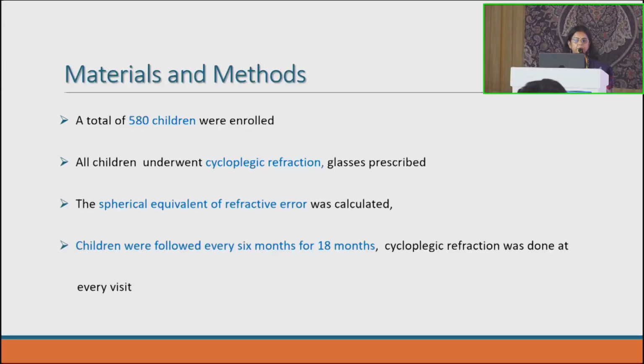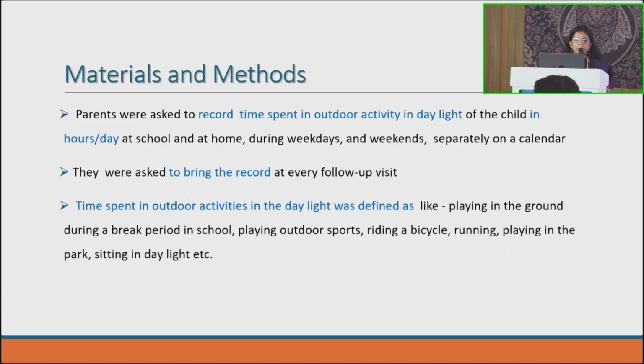So a total of 580 children were enrolled. All children underwent cycloplegic refraction. We prescribed them glasses, and children were followed every 6 months for 18 months, and at every visit cycloplegic refraction was done to know the refractive error. Then we recorded the time spent in outdoor activity. We asked the parents to record the activity of their child at home and at school during weekdays and weekends separately on a chart provided to them at home. And they were asked to bring this record every time they came for follow-up every 6 months.